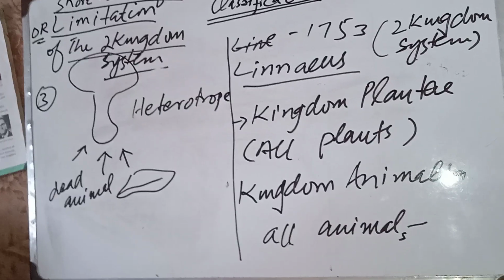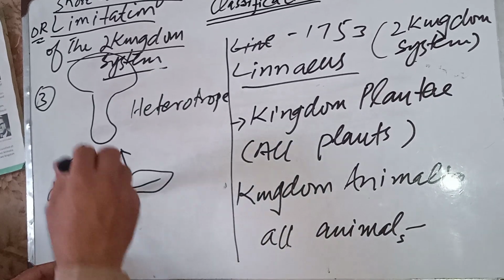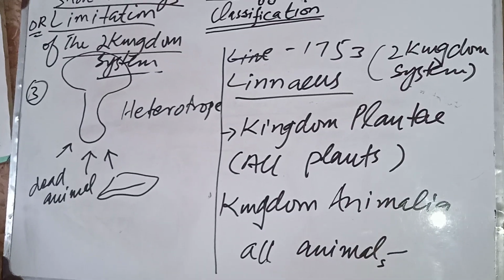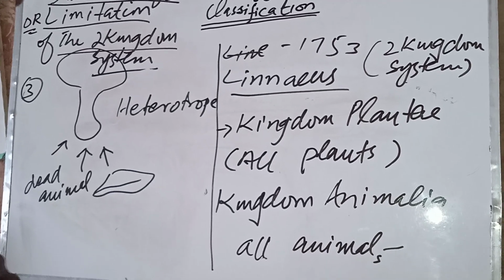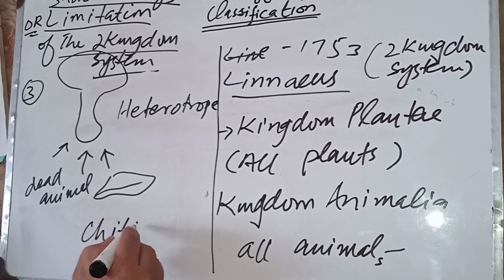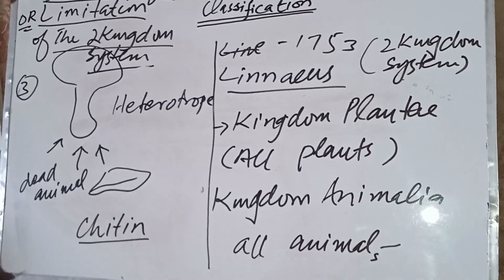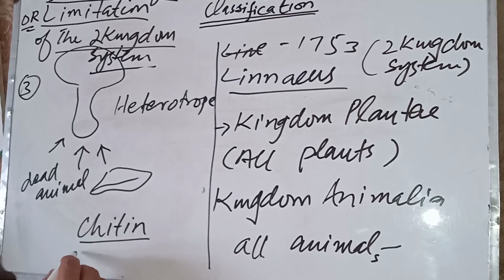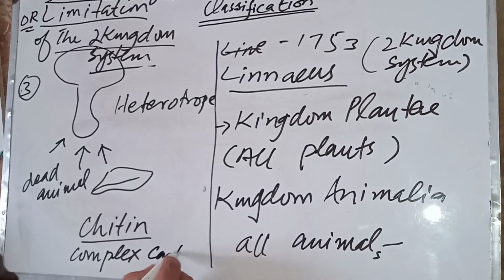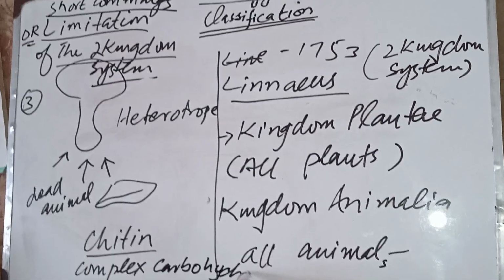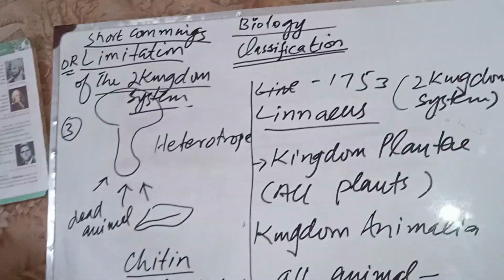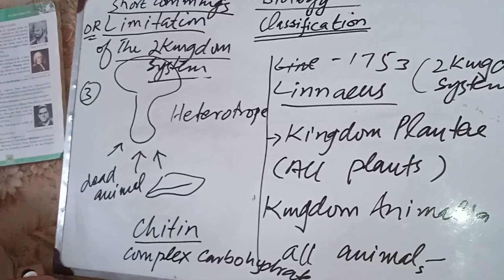Fungi get their food by absorption. Clear? And simply, plants have a cell wall made up of cellulose, while the cell wall of the fungi is made up of chitin. Chitin is a complex carbohydrate. So its outer cell wall is made up of what? It is made up of chitin.